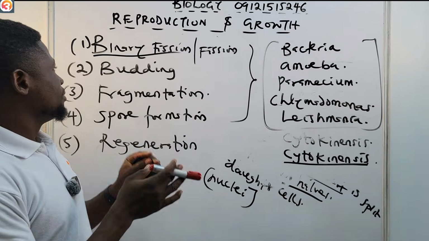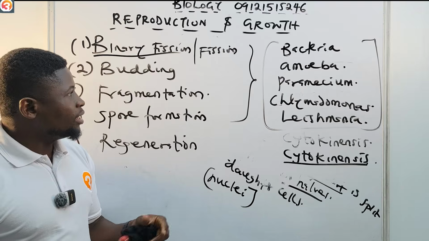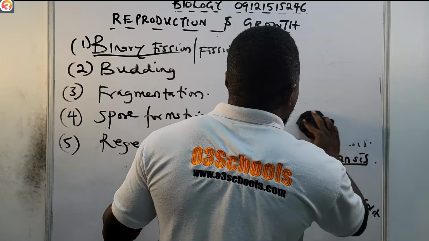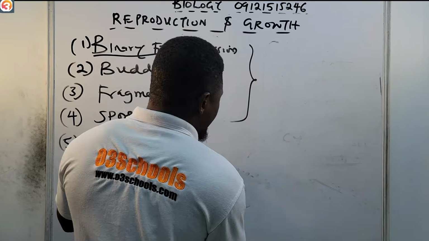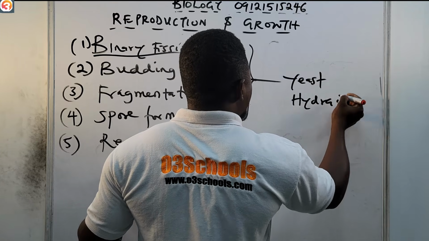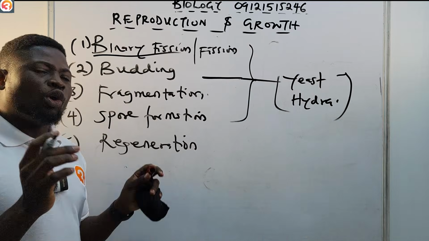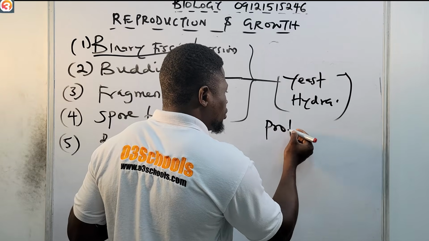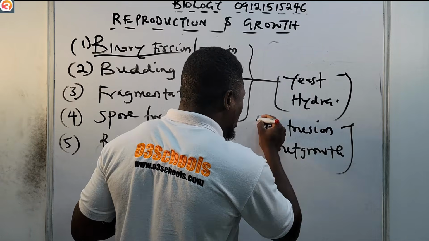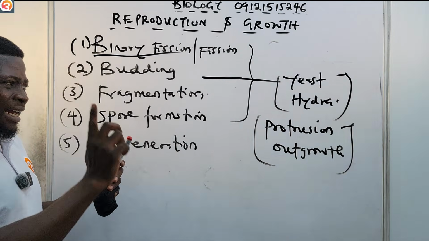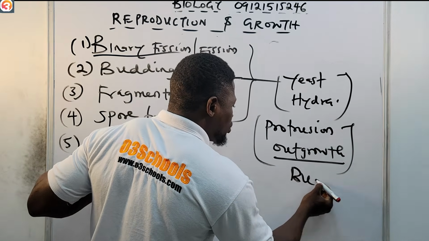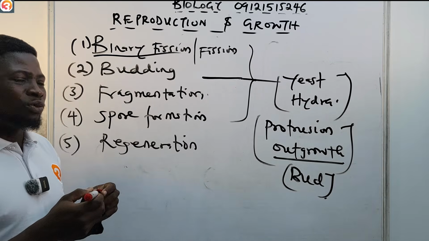Now let us quickly go to the next one, which is budding. Budding is mostly seen in two organisms, yeast and hydra. In budding, we observe a small protrusion, an extension or an outgrowth. This outgrowth is usually known as the bud.